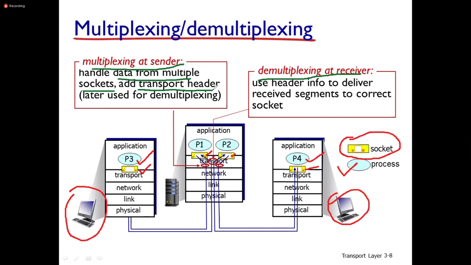Header information usually consists of source IP address as well as destination IP address, source port number as well as destination port number. Later, the header information is used for demultiplexing at the receiver. It uses the header information to deliver the received segments to the correct socket.